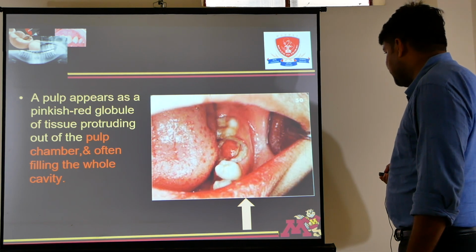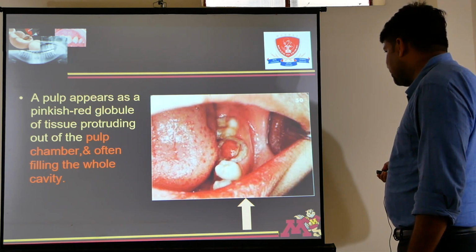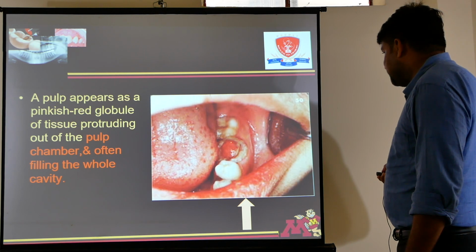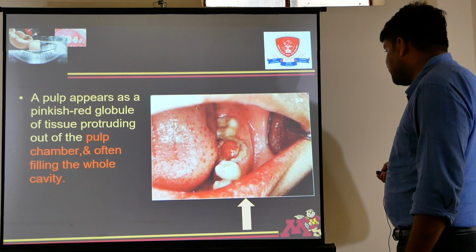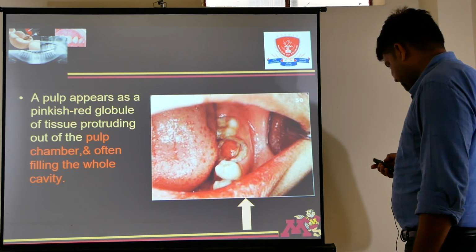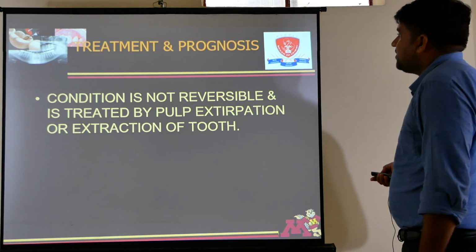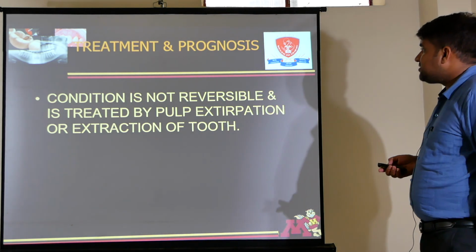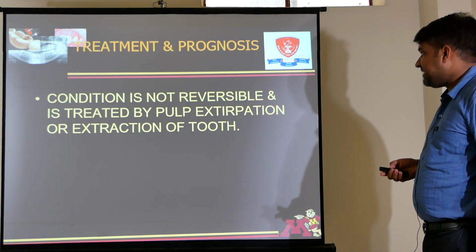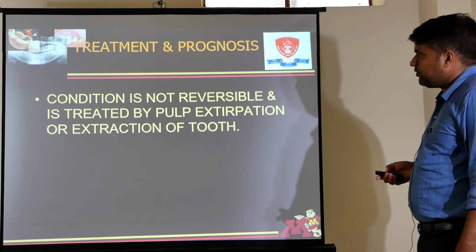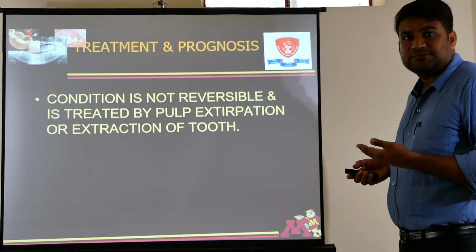Sometimes, see, this is gingiva, and this gingival overgrowth comes here, but see the difference of color. This will be dark red in color, this will be slightly pinkish in color. Now this condition is not reversible and is treated by pulp extirpation or extraction of tooth. We have to remove the pulp.